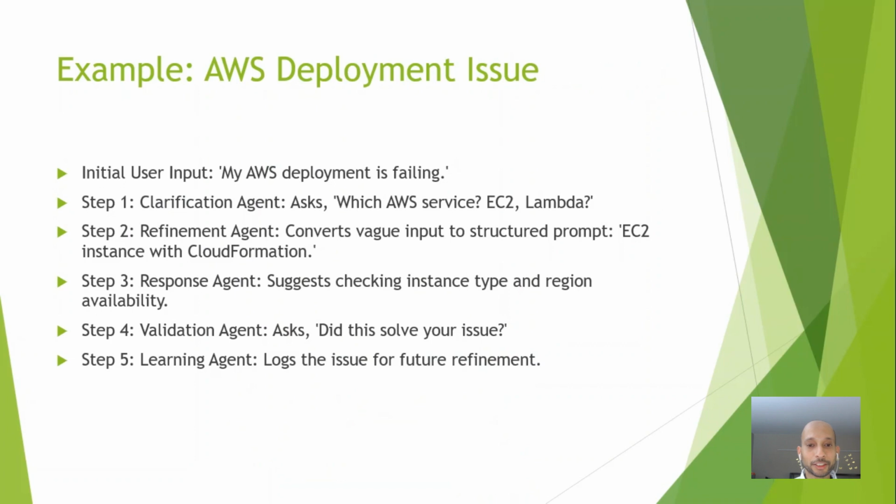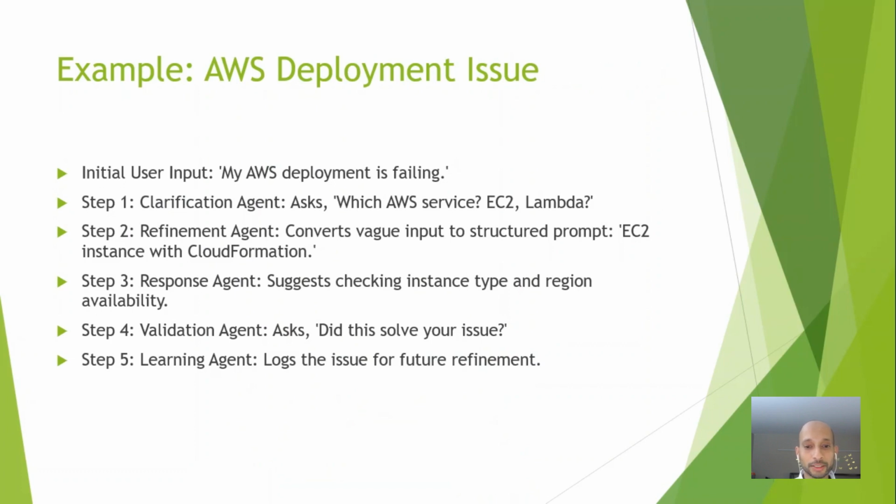The clarification agent could ask more details, like which AWS service are you using, like EC2, Lambda, or another. Here, another advantage is that the agent, as long as it's built based on the refined data, can provide options to the user instead of again going with a simple answer like which AWS service are you using. So here we are giving more options, which will tune the response further and make it clearer from the user.